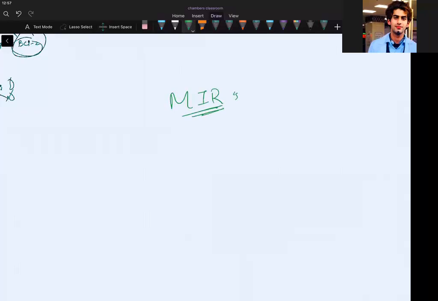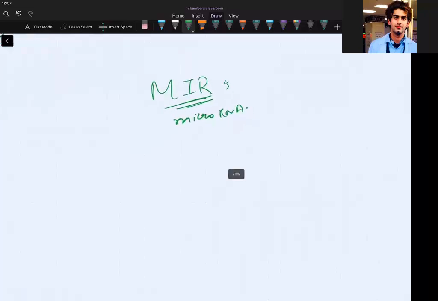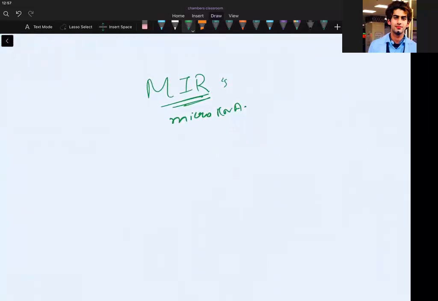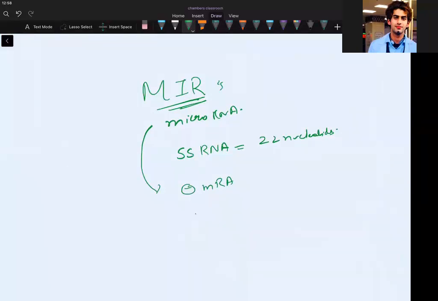MERs, basically microRNA. What is a MER, by the way? These are basically single-stranded RNA which have around 22 nucleotides. What they do is inhibit messenger RNA. How do they do it? By using something called RISC. What is RISC? RNA-induced silencing complex.